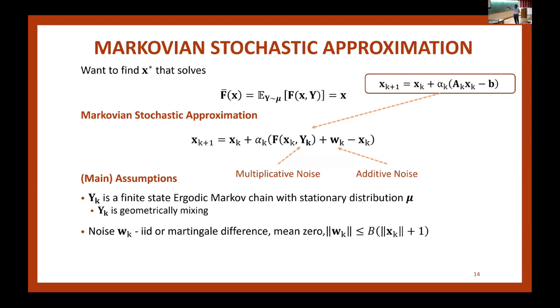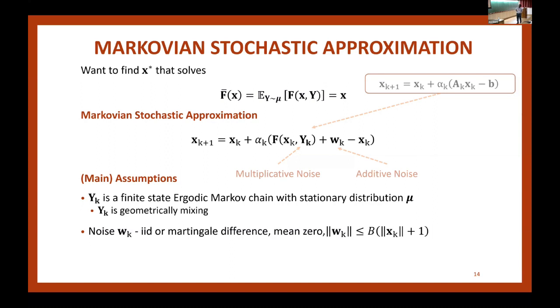Here I'm assuming it holds almost surely, but in some settings you can get rid of this and then just assume that in second moment you have a bound like this. In fact, for reinforcement learning applications, I don't even need W. W can be 0. I only have Y. We put W just for generality. Any other questions? Okay, good.